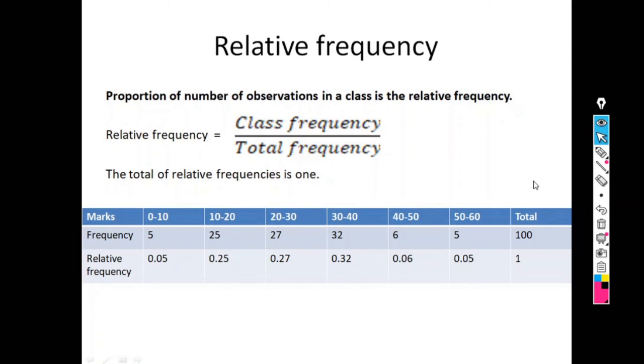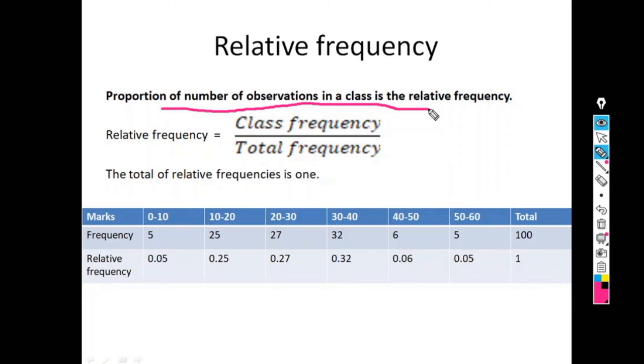Next, relative frequency. The proportion of the number of observations in a class is called relative frequency. Proportion means what? If I want to find data in terms of percentage, we need to find relative frequency.